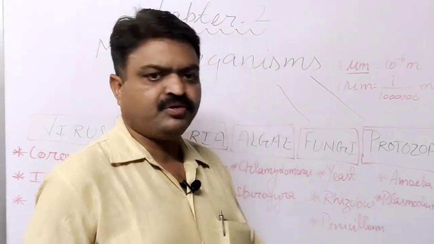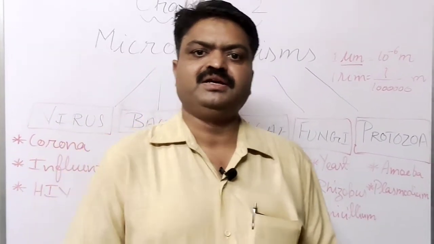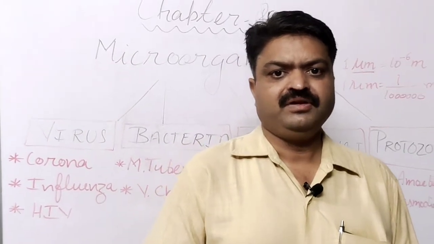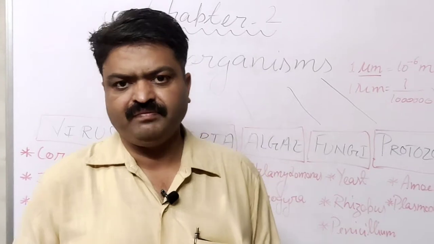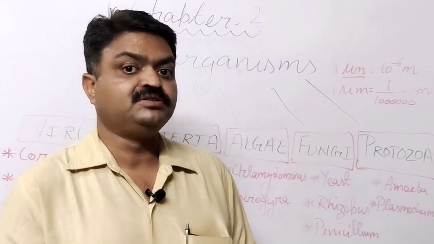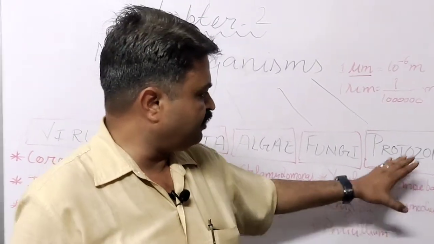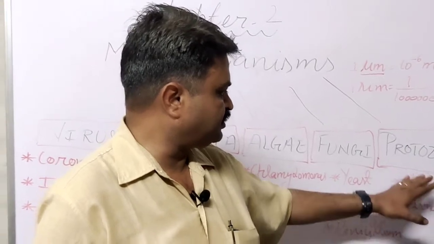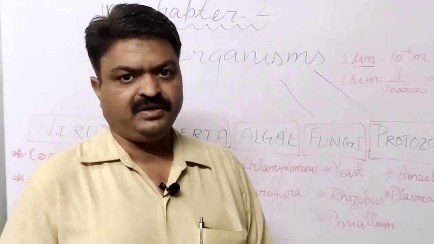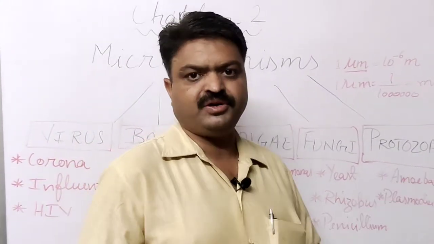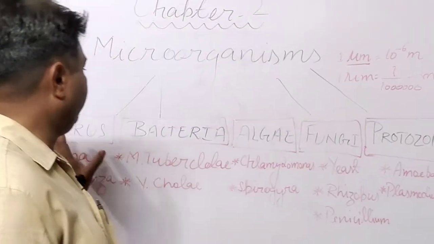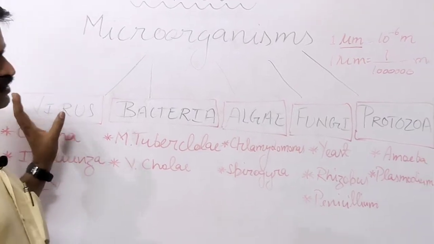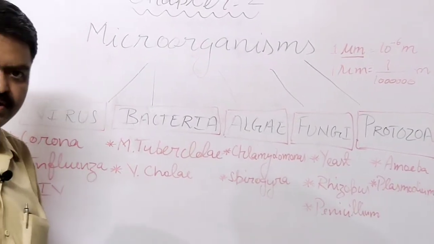Next is plasmodium, it causes us malaria, student, malaria. Like this, there is another protozoa that is known as Leishmania, it causes us kala-azar. So these are the protozoa that cause us disease, and they are harmful for our body, student. So now you will easily understand about the microorganisms.